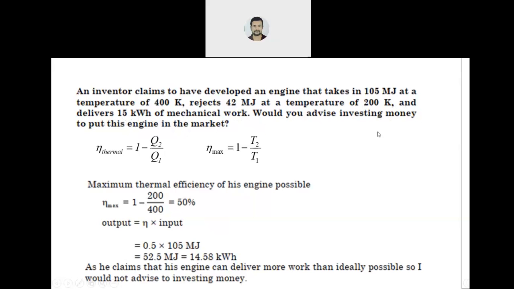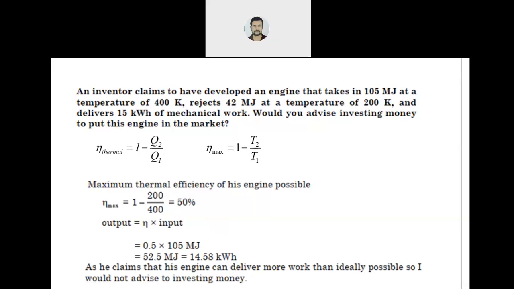Now, an inventor has invented an engine. What is the function of that engine? It takes in 105 megajoule of energy at a temperature of 400 Kelvin. Means Q1 is 105 megajoule and T1 is 400 Kelvin.